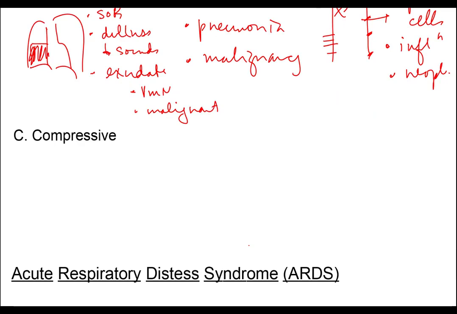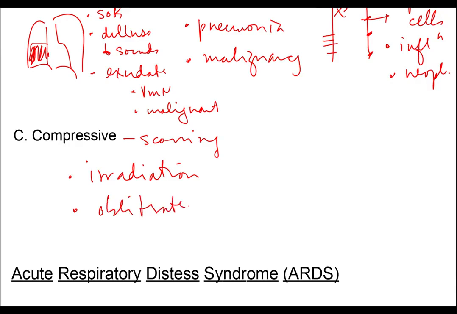Compressive atelectasis is the least common because this is due to scarring. There really aren't a lot of causes of scarring that happen in clinical medicine. The commonest one is probably irradiation for neoplasms. One can sometimes have chemicals introduced when you try to obliterate the pleural space for recurrent ruptured bullae or to get rid of a malignant effusion, but obliterative talc, for example, can cause fibrosis, and then the lung simply scars down.